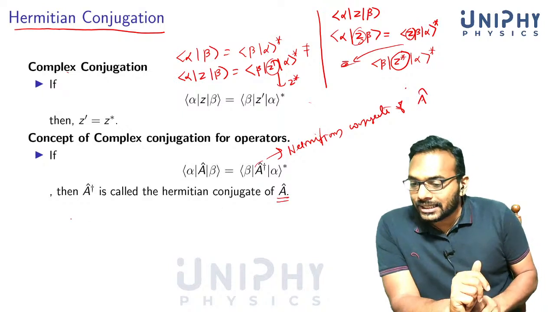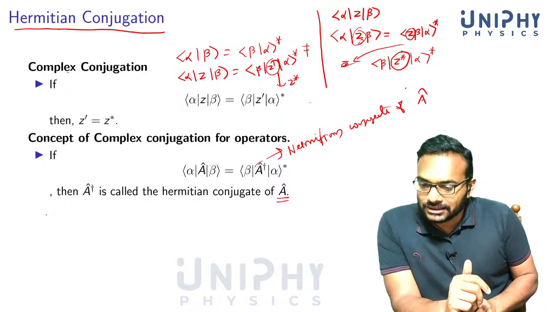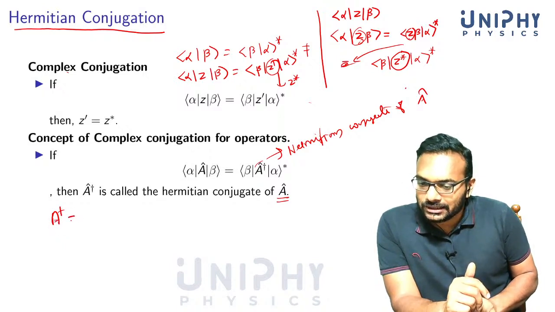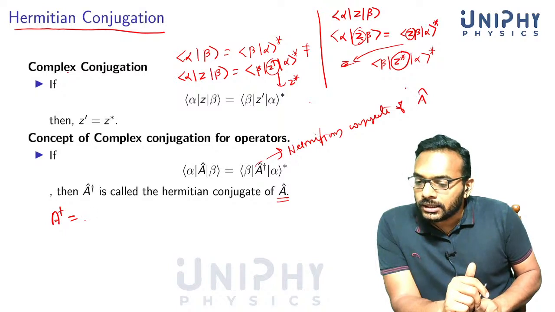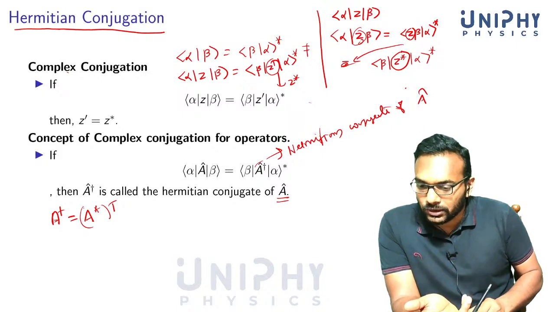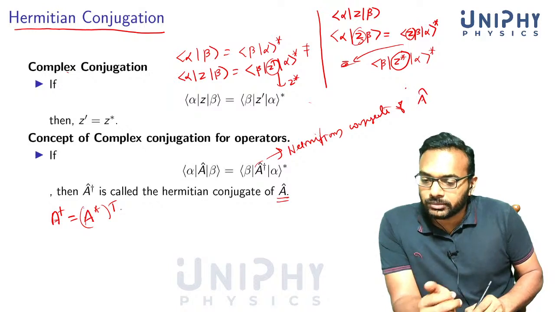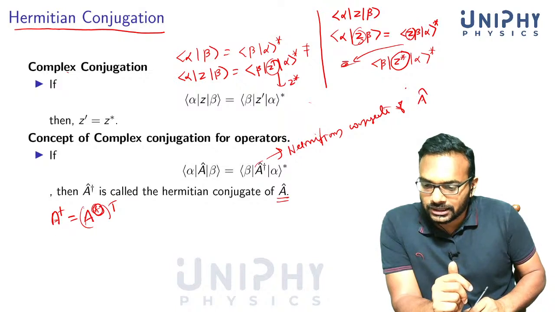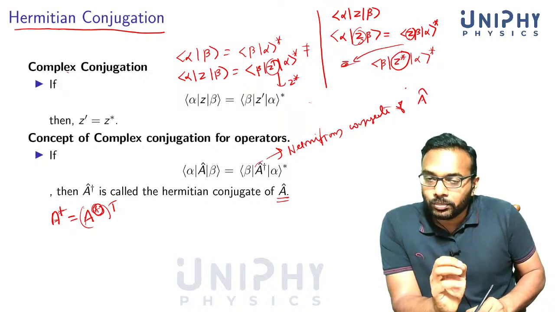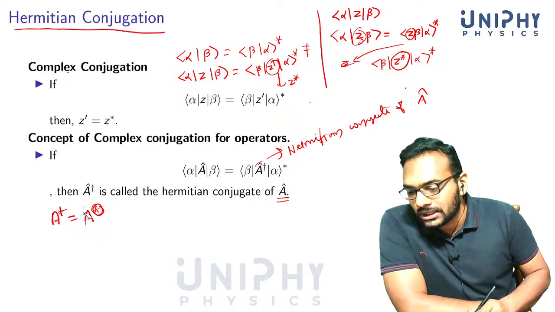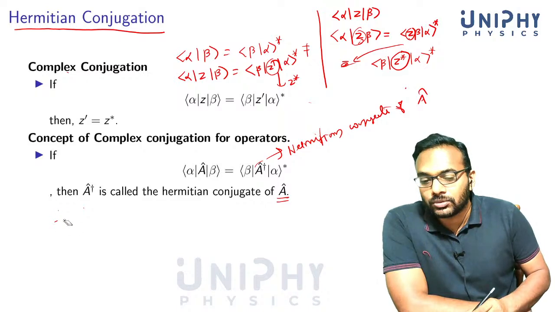And in the case of matrices, it's really simple. I won't go into the details, but it's easy to show that this A dagger is equal to A star transpose. If this is a matrix and you want the corresponding Hermitian conjugate, you need to complex conjugate all the elements of the matrix. If this is a square matrix, taking the dagger means you complex conjugate all the elements of this matrix and also take the transpose. That will give you the Hermitian conjugate of a square matrix.